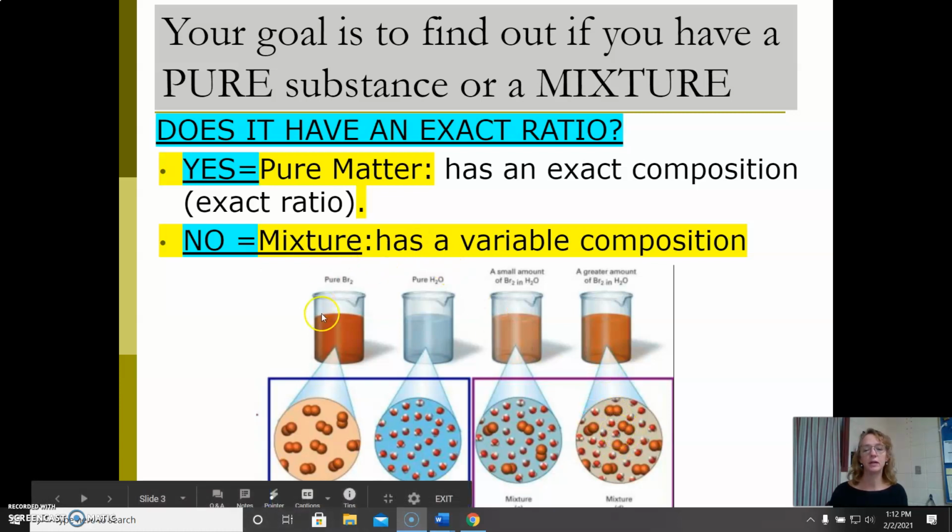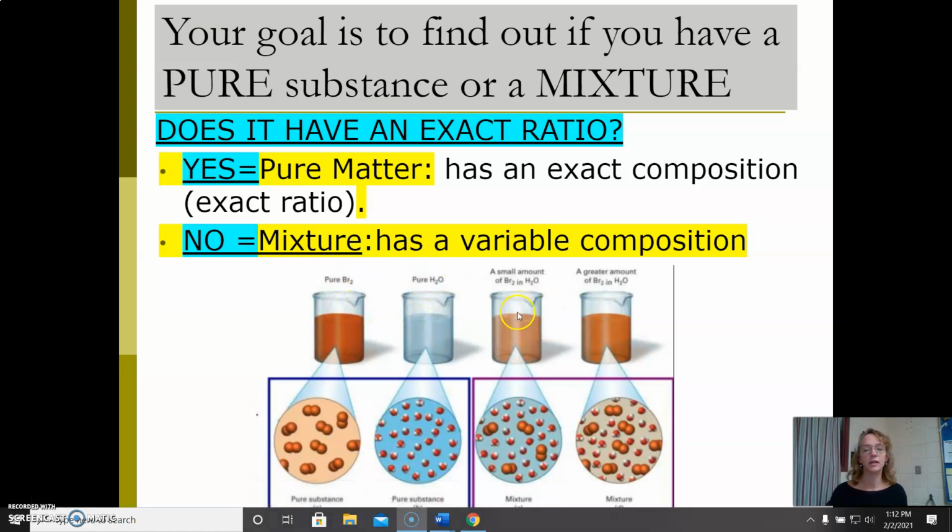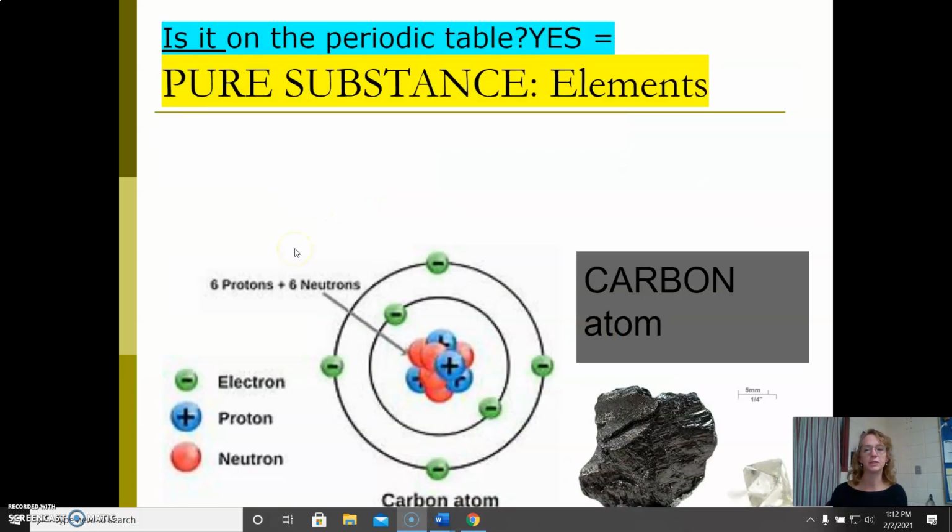So pure matter can only be called what it is. This is only bromine, this is only water. This is a mixture. We can call this beaker bromine with water, and we can call this beaker bromine with water, because it doesn't matter how much of each one there is. Variable composition is how we distinguish between pure and mixtures.